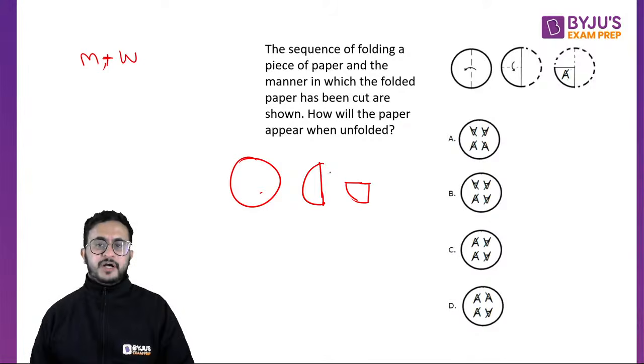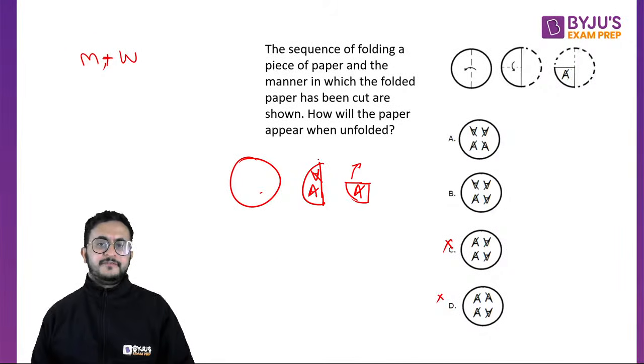Now when you unfold it, when you make a cut, you made an A shape and cut like this, something like this. So when we open it back, what will happen? It will be a vertical inversion, right? So it will be a water image. So the water image will look like this, and the water image of this will be like this. It should look like a water image of this. C is not a water image, D is also not a water image.